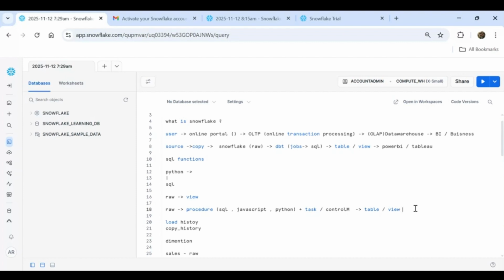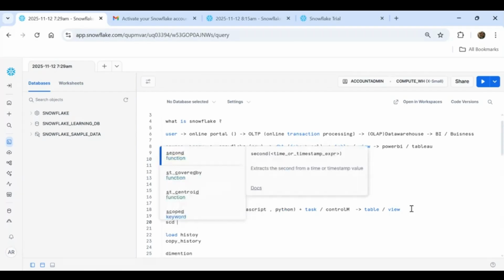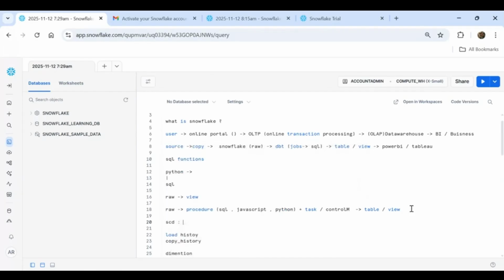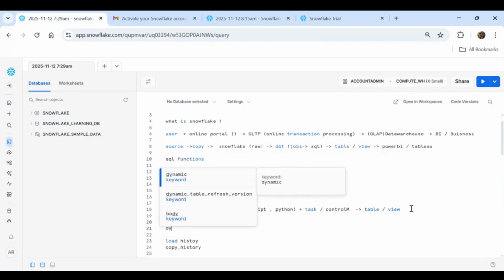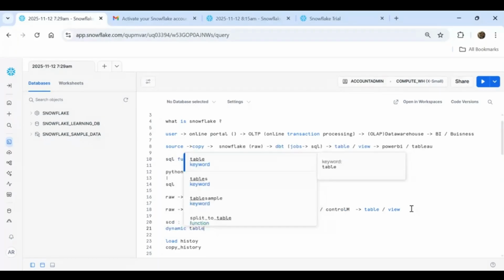You were explaining this yesterday also, right? Slowly changing dimensions, like how. Yesterday I explained slowly changing dimensions, how to handle them in Snowflake by using stream plus task. That is one way. Another way, I will explain dynamic table. That is also important.